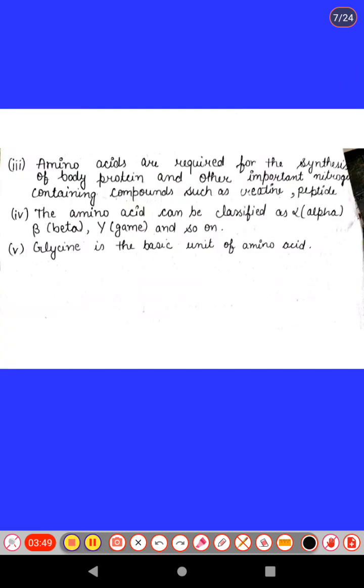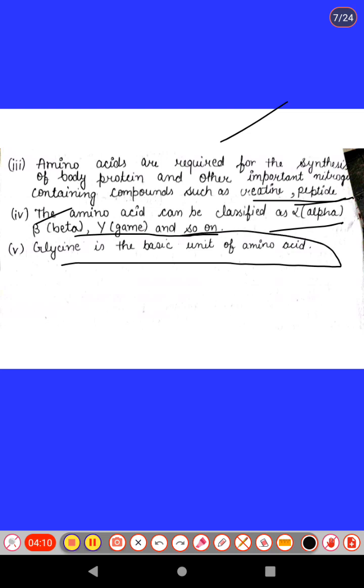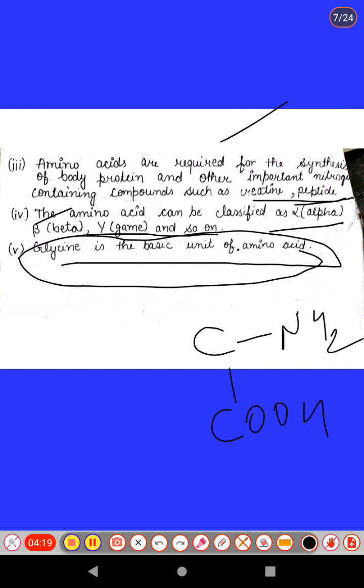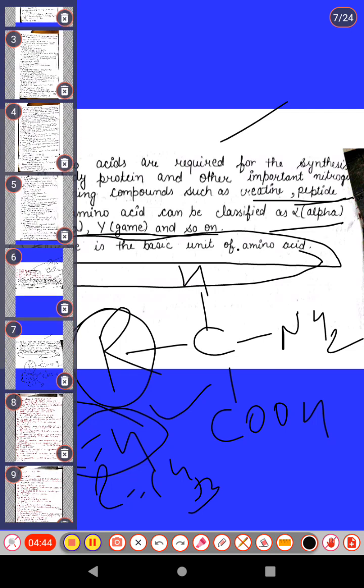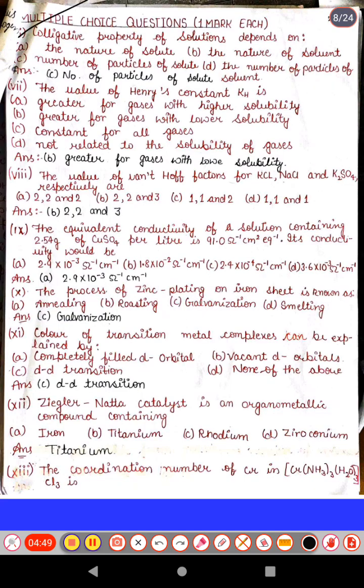And give the use of amino acid. Next one: amino acids are required for the synthesis of body proteins and other important nitrogen containing compounds which contain a peptide bond, and the amino acids can be classified as alpha, beta and gamma and so on. And glycine is the basic unit of amino acid. When we talk about amino acid, on one carbon there is an NH2 and a COOH acidic group present, and an H. If there is an R group here, R may be hydrogen, maybe CH3 or another group, anything is possible. If R here is only H then this is the basic part, that is glycine. Similarly, as the value of R changes, the name will also change, giving different amino acids. Okay. Now next, that was the 5 marks paragraph-based question from the Biomolecules chapter.